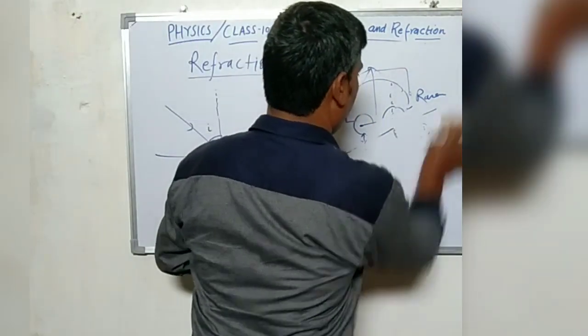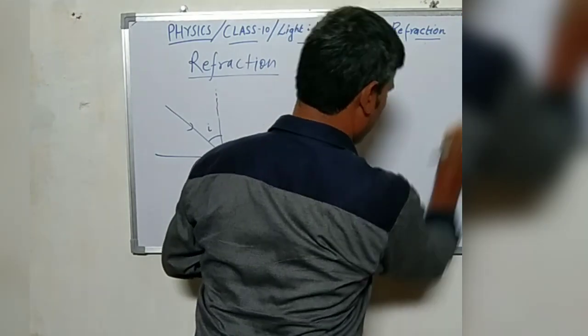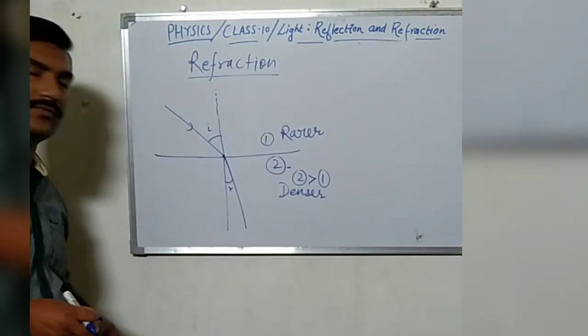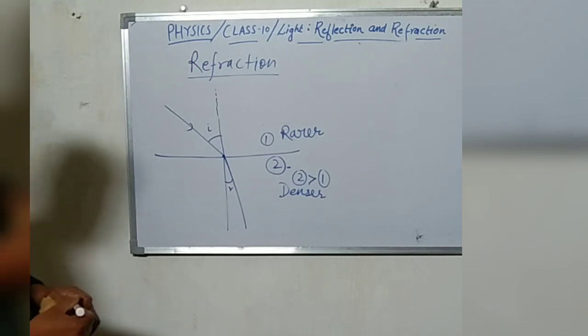So from this we have learned why light bends when it enters from a rarer to a denser medium.